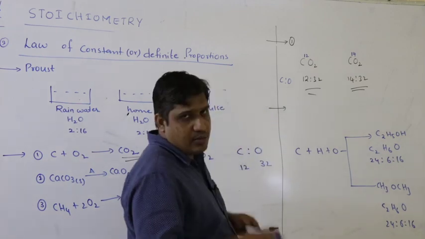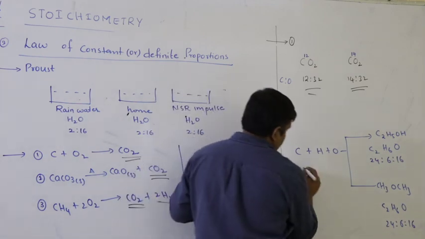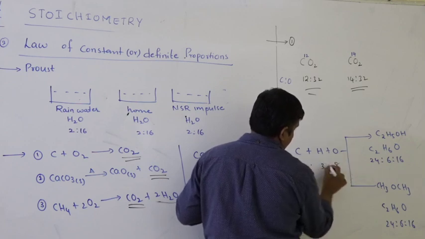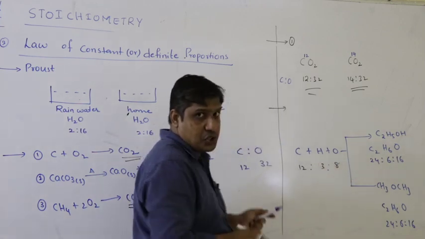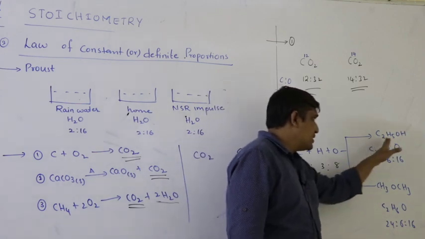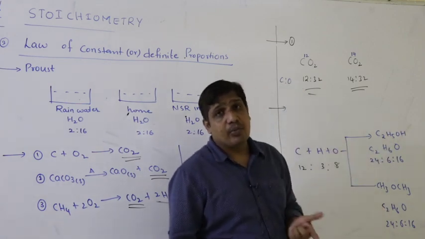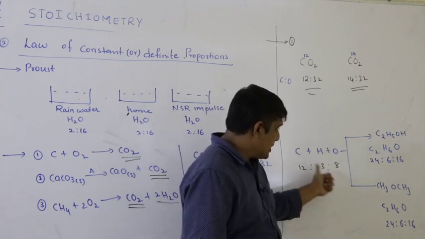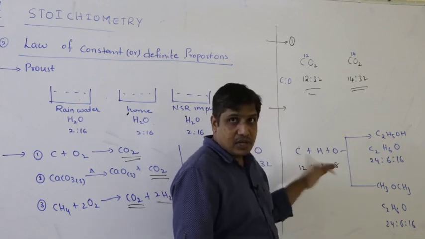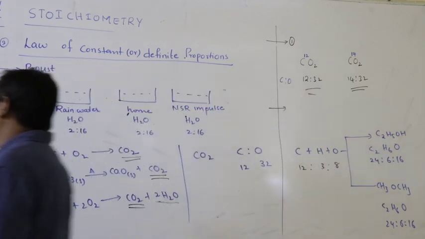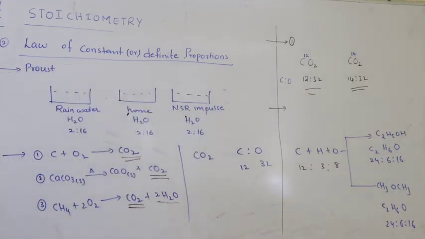So if I mix carbon, hydrogen, oxygen in 12 is to 3 is to 8 ratio, in this mass ratio, you may get ethyl alcohol, you may get dimethyl ether. They are different products. Although elements are combining in the same mass ratio, the products obtained may be different. So these are some limitations of the law of constant or definite proportions.